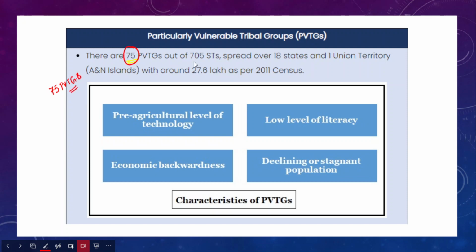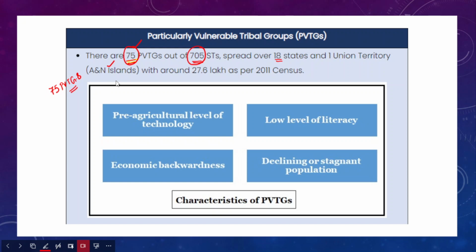Out of 705 scheduled tribe groups, 75 are categorized as particularly vulnerable tribal groups. These 75 groups are spread over 18 states and one union territory. That union territory is Andaman and Nicobar Islands. Please also remember that there is one union territory which does not have any scheduled tribe population, that is Chandigarh.